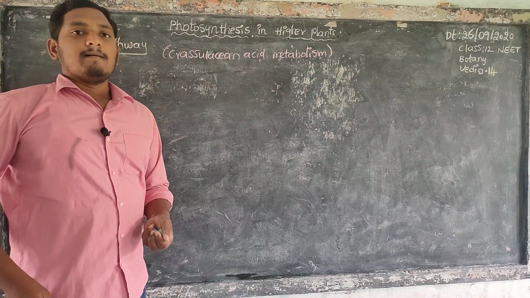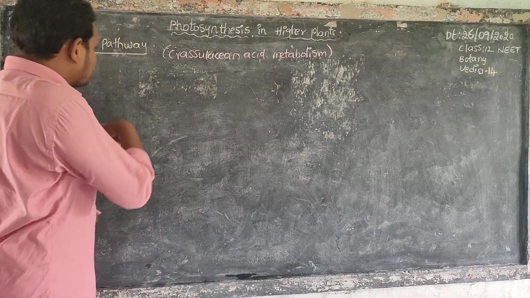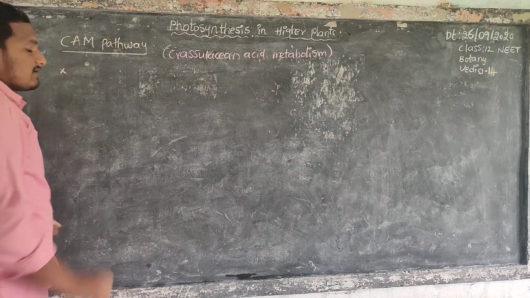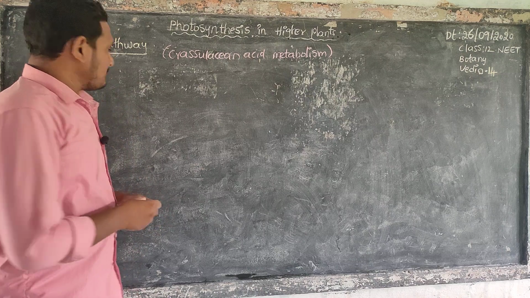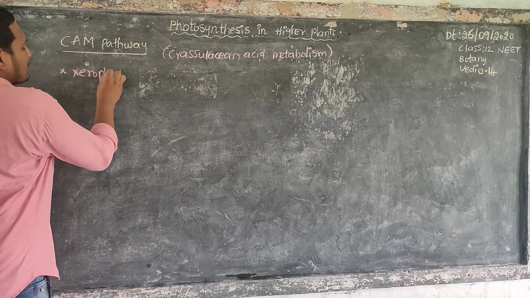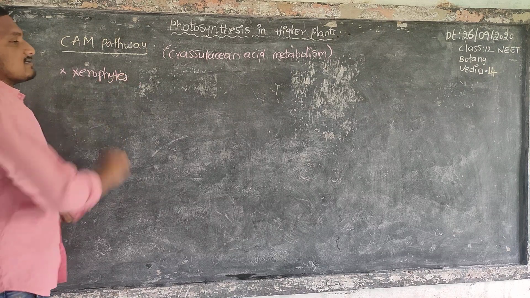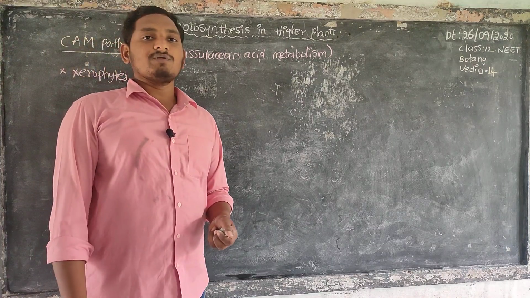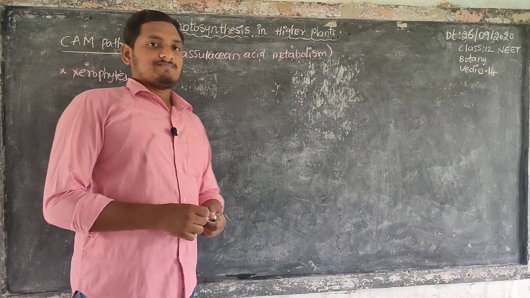This type of metabolism is observed in xerophytes. Xerophytic plants are those grown in desert conditions.